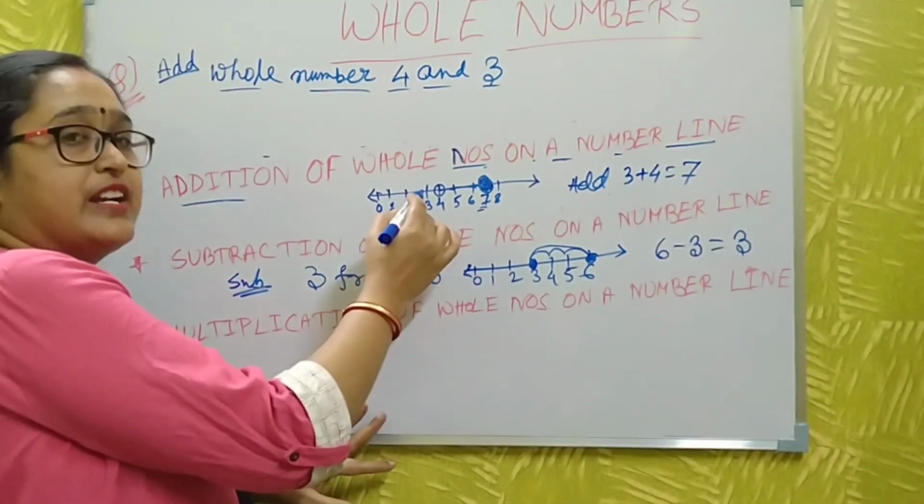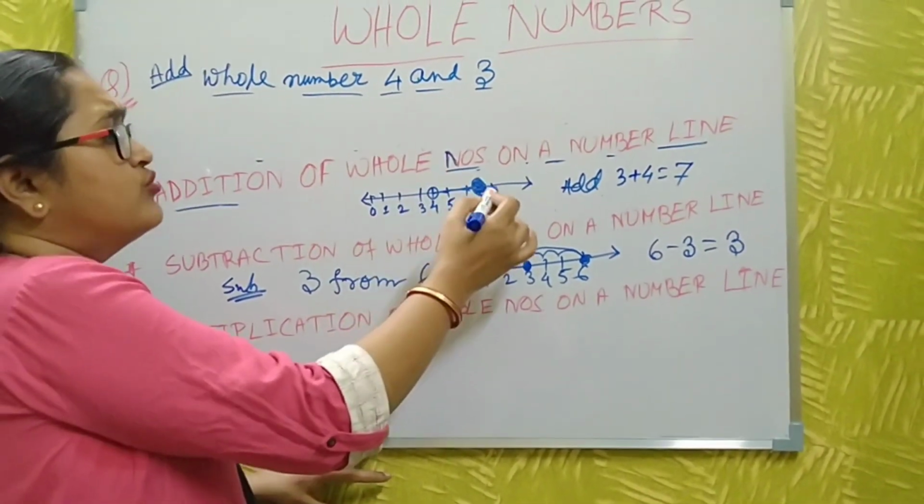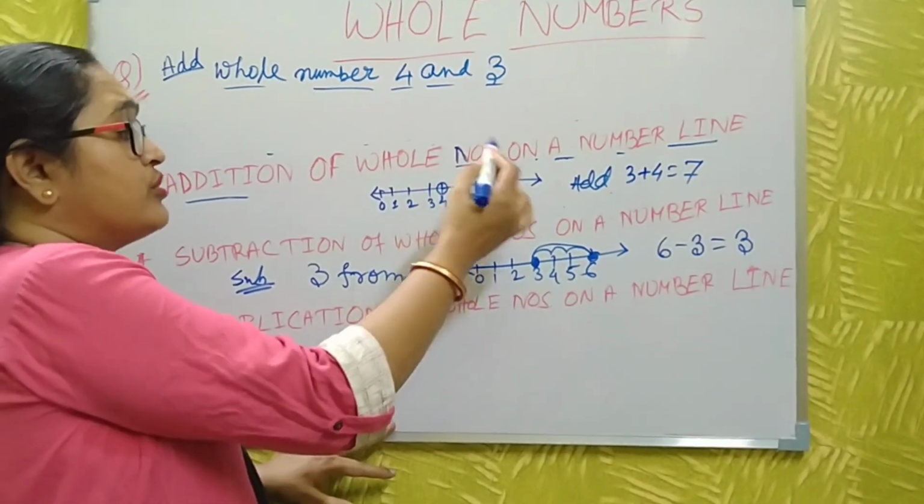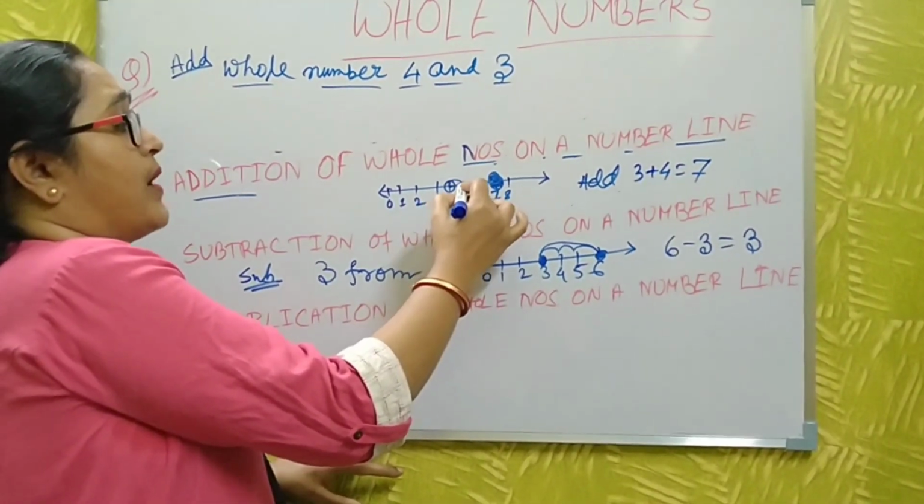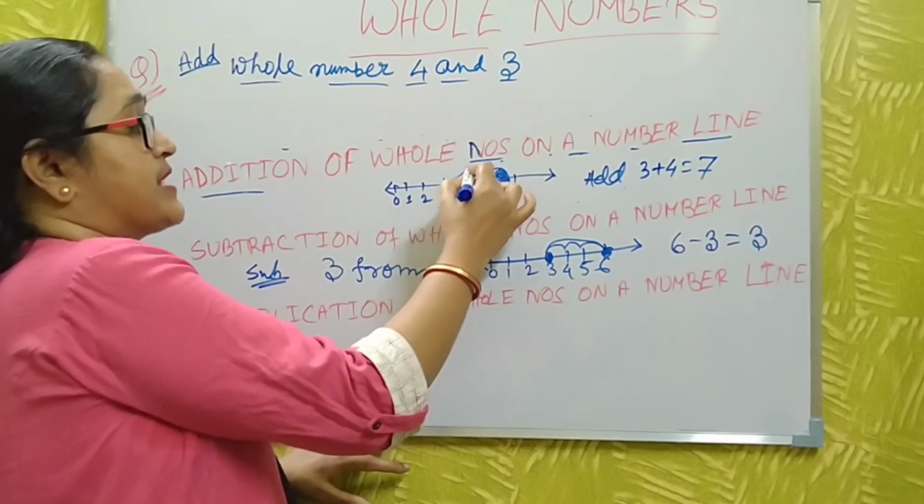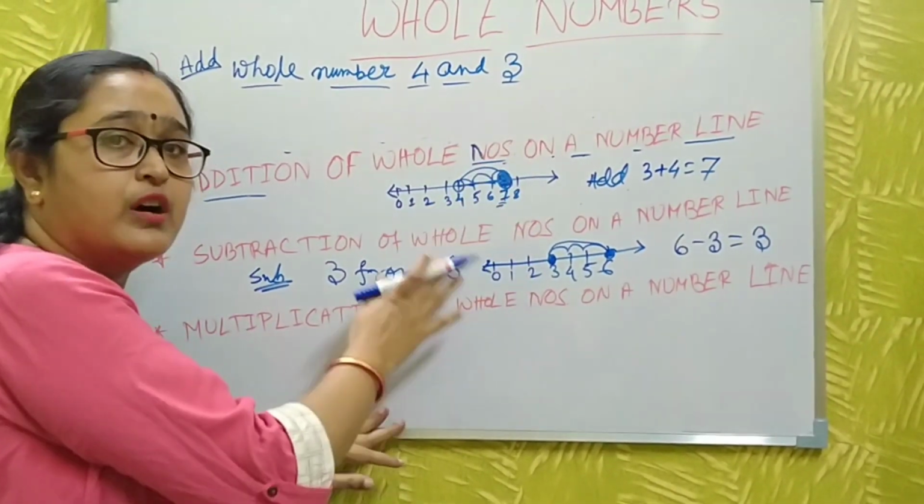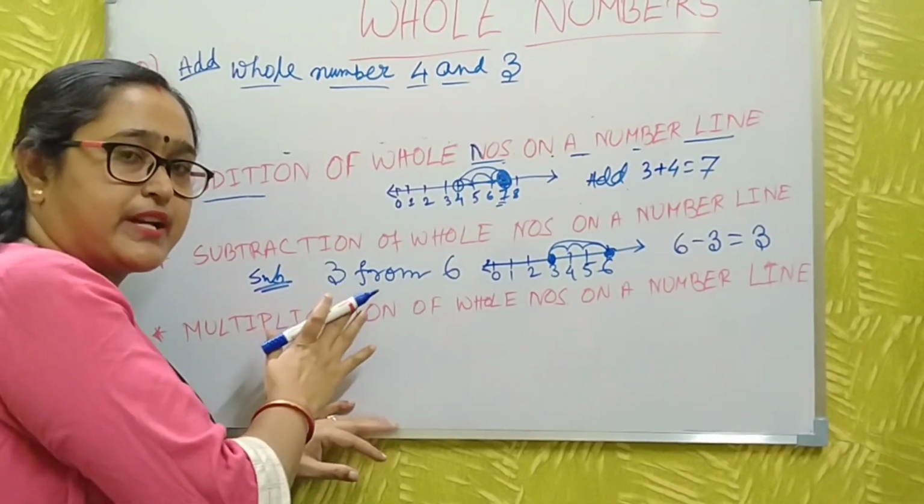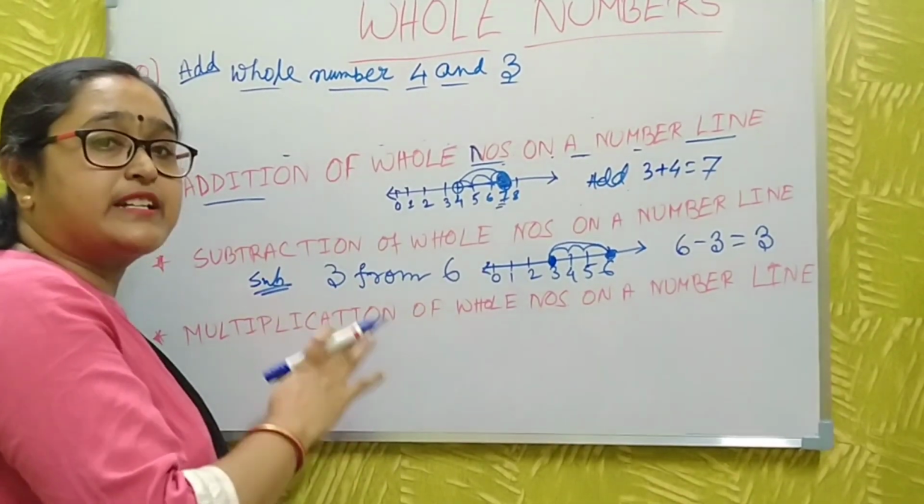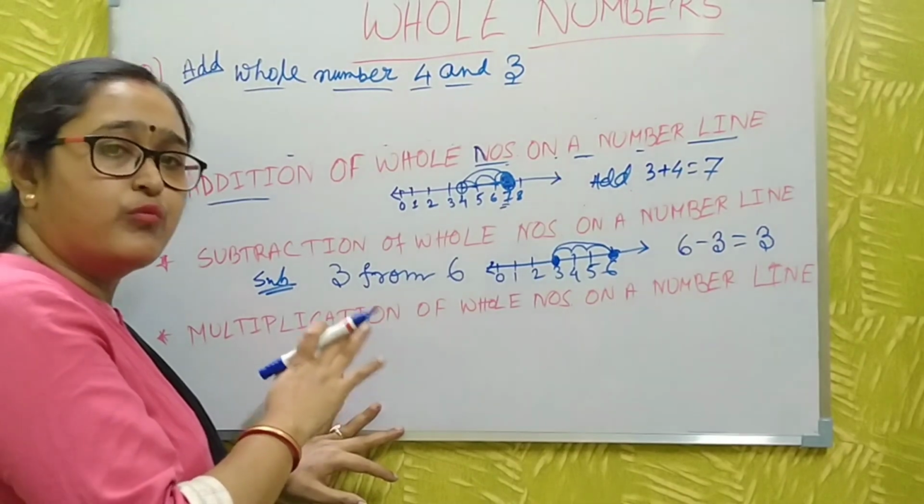You do the addition also here. Just go from 4 to 3. 3 steps you go: 1 step, 2 steps and 3 steps. You become 7 here. Okay, just do the number line addition and subtraction like this. You practice more and more sums from your book.